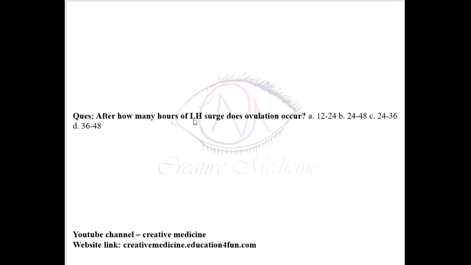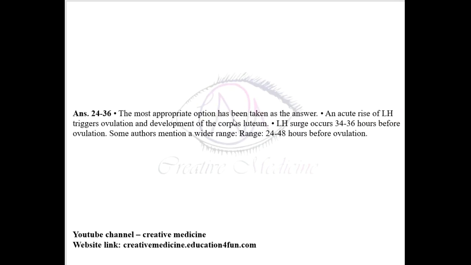Then, how many hours after the LH surge does ovulation occur? Ovulation occurs 24 to 36 hours after LH surge. The acute rise of LH hormone will trigger the ovulation and development of the corpus luteum. So, this LH surge occurs 34 to 36 hours before ovulation. But some can also say it is 24 to 48 hours before ovulation.